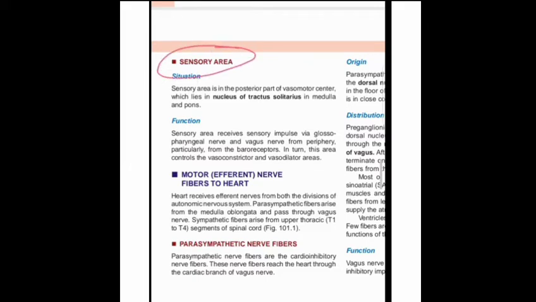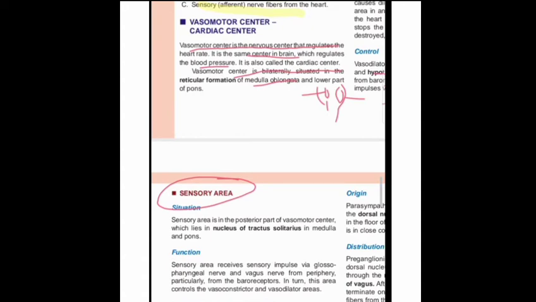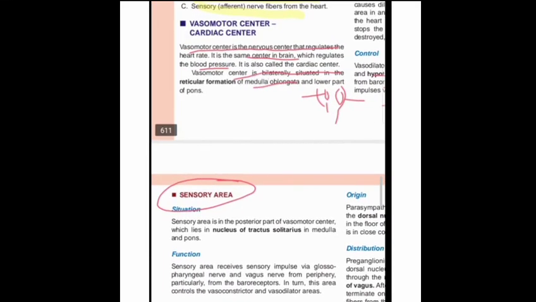Mainly, there are two things we read about the sensory area. One is its situation, another is its function. Because it is part of the vasomotor area, the situation is the same as the vasomotor center area, that is the reticular formation of the medulla oblongata.